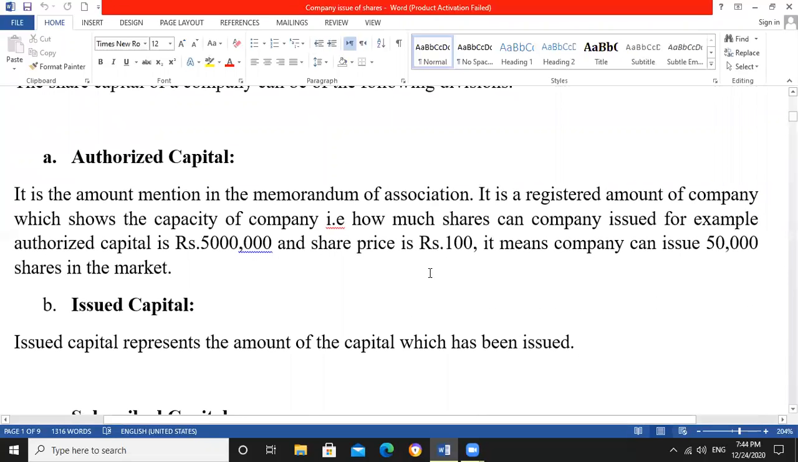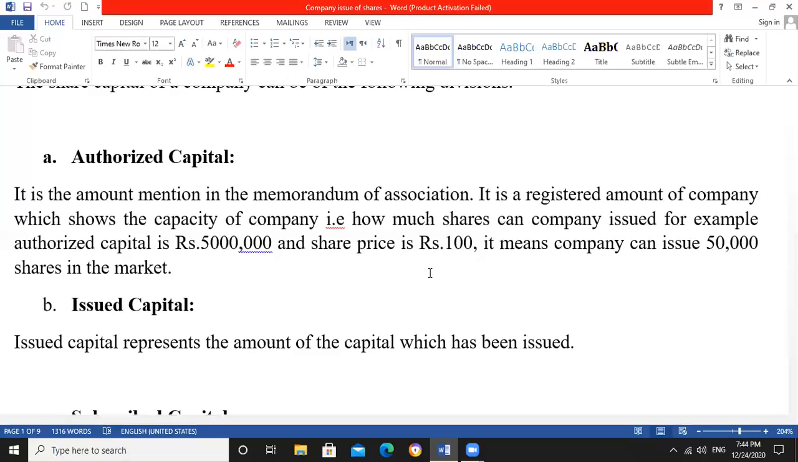Number one, authorized capital. It is a capacity of the joint stock company, which shows how many shares can be issued by the company. It is the amount mentioned in the memorandum of association. It is a registered amount of a company. For example, authorized capital is 50 lakh and share price is 100 rupees. It means the company can issue 50,000 shares in the market.